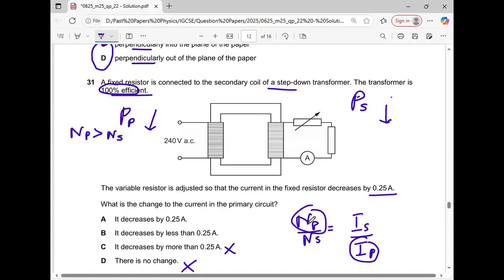So when the number of turns in the primary increases, current in the primary decreases. So it has more turns, so it has less current. So which option will be correct? Since it is decreased by 0.25, definitely it will be decreased by less than 0.25 in order to make sure that power on both sides remains the same.